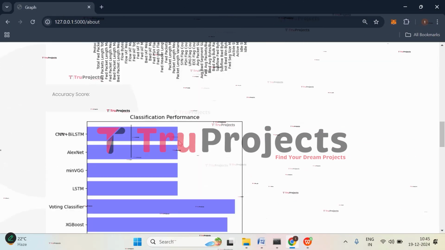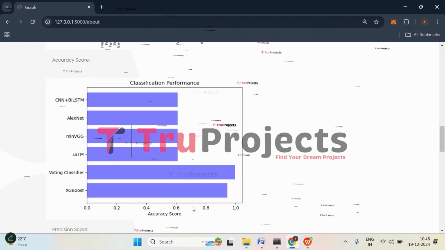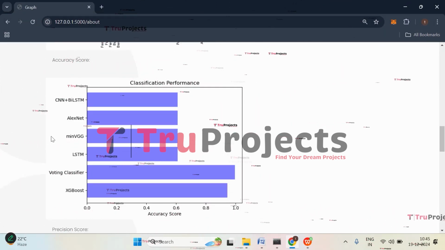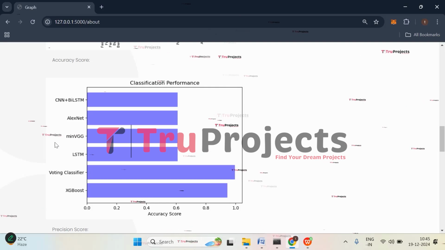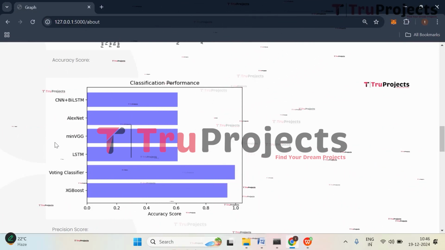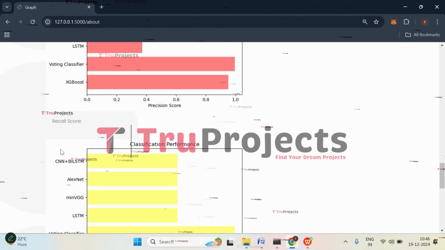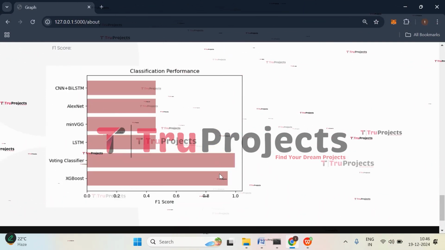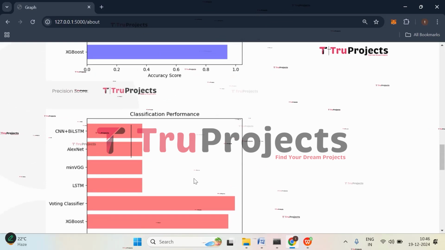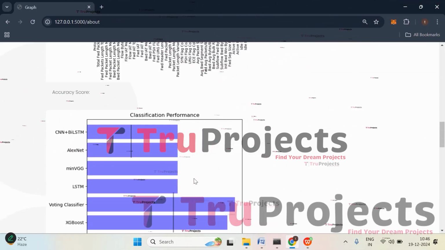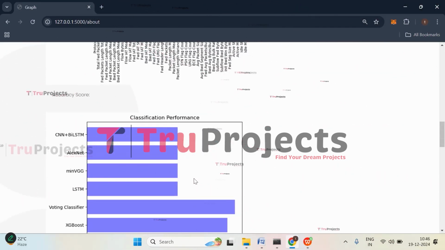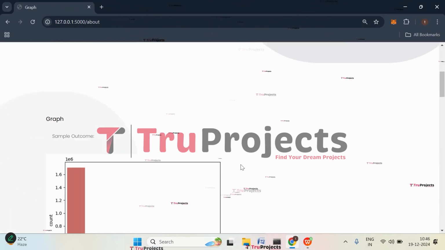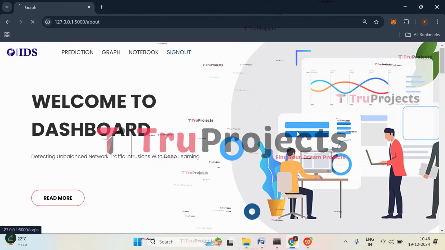And here, this is the correlation matrix. This shows the correlation between variables. And this is the accuracy comparison graph. Here on x-axis, we have accuracy score, and on y-axis, we have all the algorithm names that are used to train the model to classify the intrusions. And this is the precision score. Here we have recall score. Here we have F1 score. Among all the graphs, if you observe, voting classifier has the highest performance compared to all the other models. Now click on sign out.